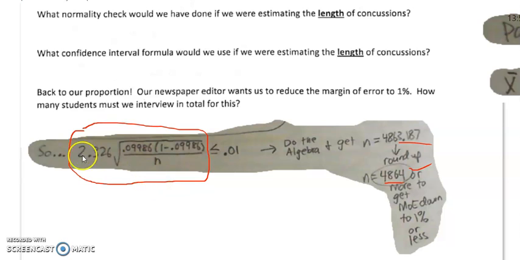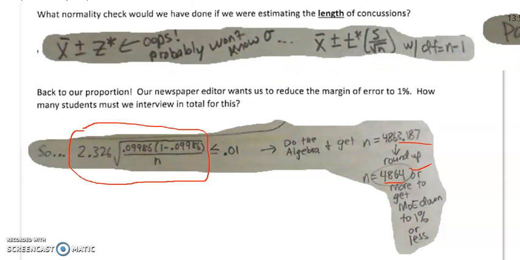For means, it would use the same formula that we did for the confidence interval for means, but we would just grab the back part of that and set it equal to the limitation that we have in terms of margin of error, and solve again for n.